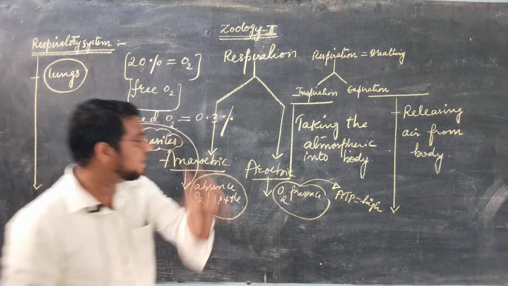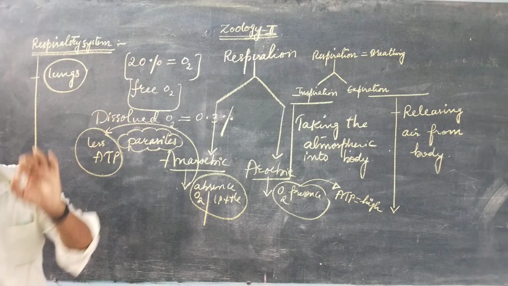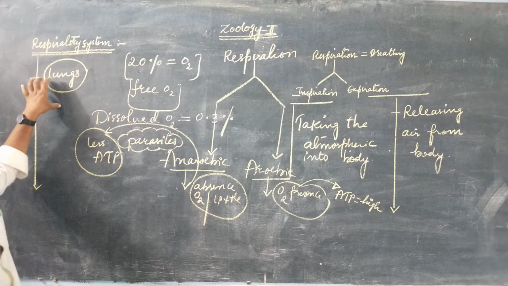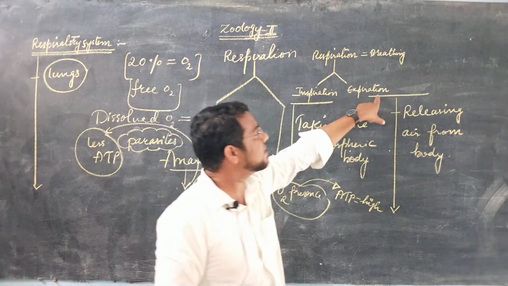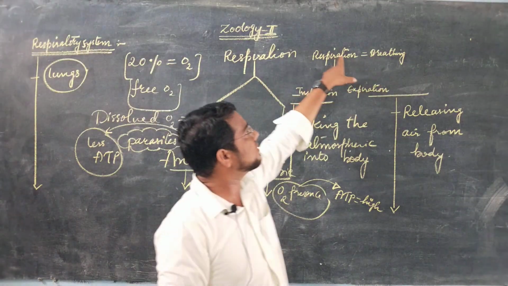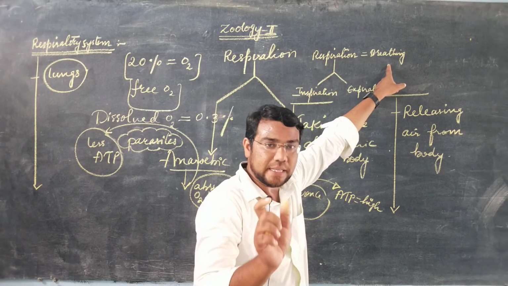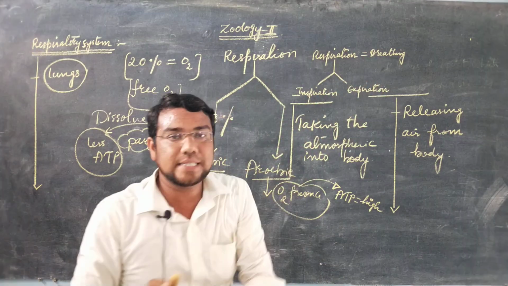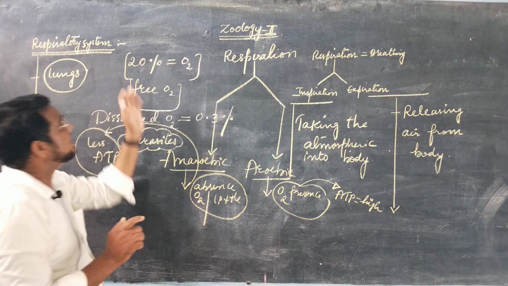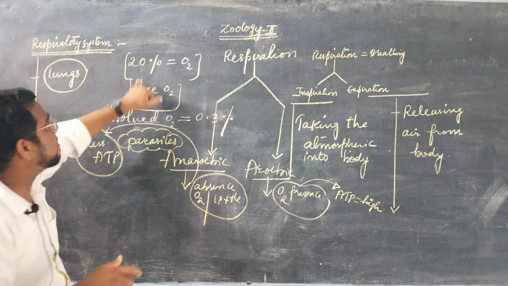Okay, as I told you already, the respiratory organ of human beings is what? Lungs. And what is respiration? Inspiration and expiration together constitute respiration, which is also mostly called breathing. Atmospheric air contains oxygen. How much percentage of oxygen is present in the atmosphere? Nearly 20%. That oxygen is called what?